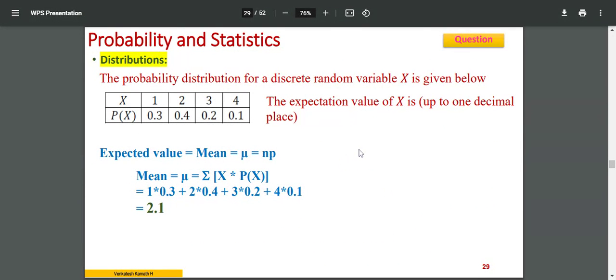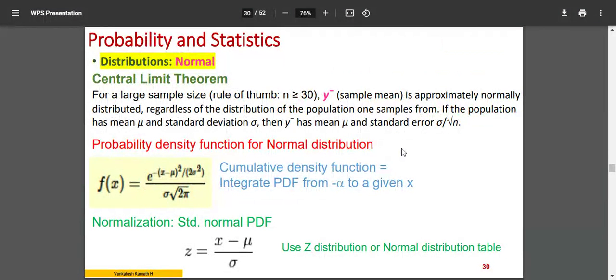Okay. So here there is a problem. I think I'll skip this one. You can read through this later, which is equivalent to using the previous problem. And then there is the normal distribution. This is one important one.